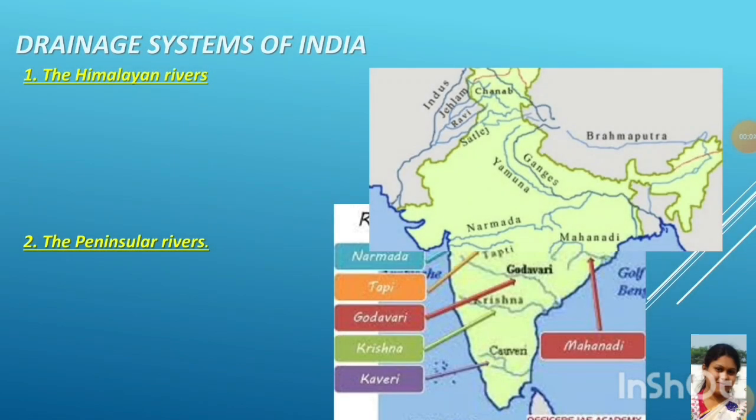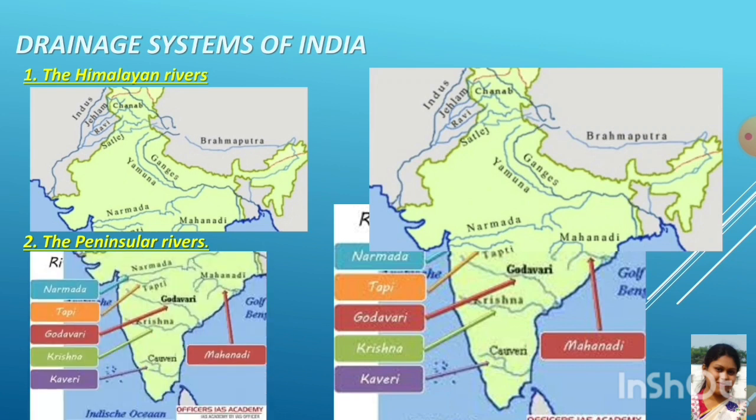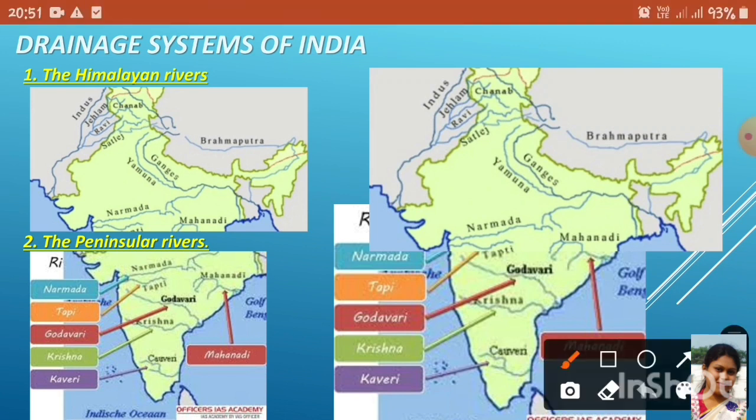Indian rivers can be divided into two parts: the Himalayan rivers and the Peninsular rivers. The rivers which originate from the Himalayan region are Himalayan rivers. The main rivers of this region are Indus, Ganga, Brahmaputra. And the Peninsular rivers are those which originate from Peninsular India. This is Peninsular India.